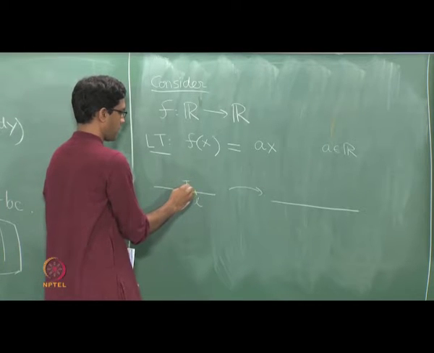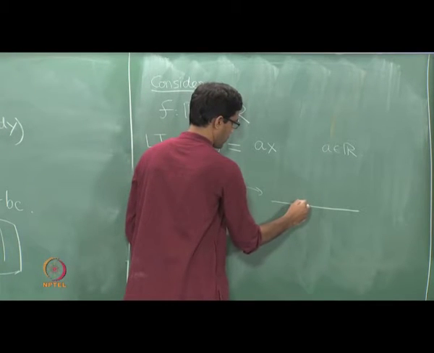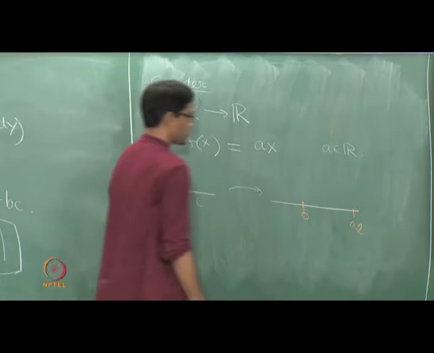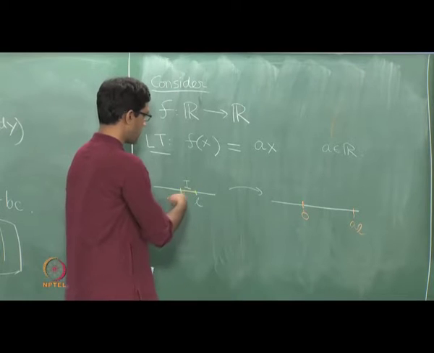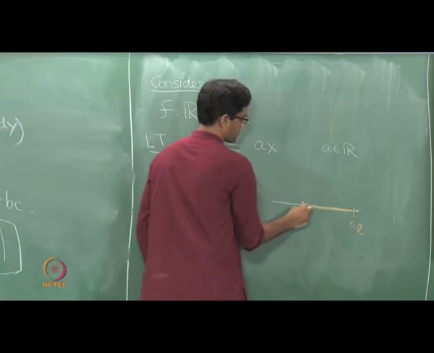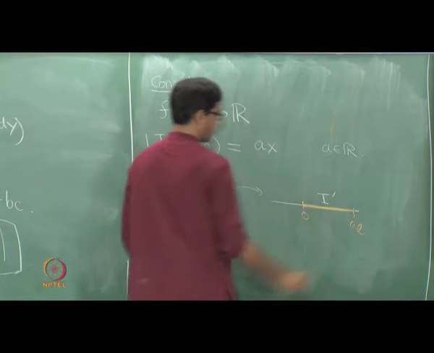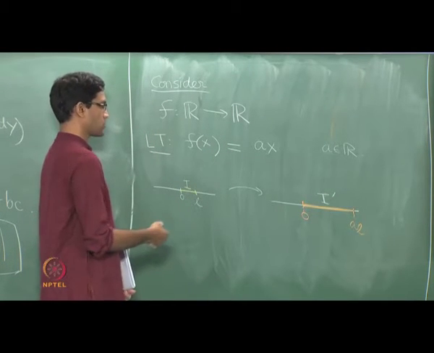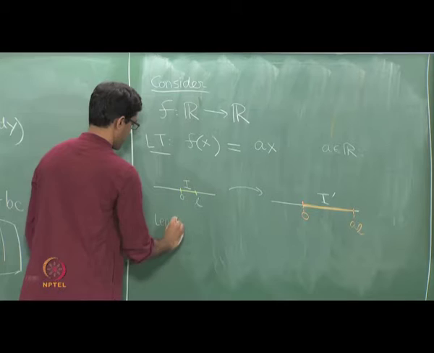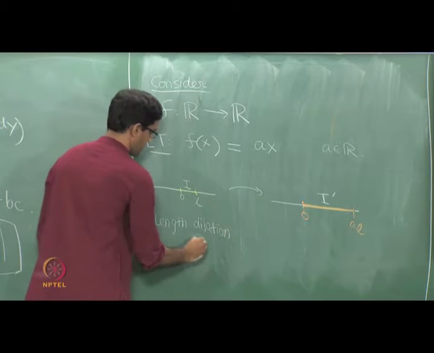Let me call this interval I. I apply my function, f of 0 is 0, and of course by definition f of L is just the point AL. So this interval I, when I apply the function f, just becomes potentially a larger interval. If A is for instance 2, it is an interval of size 2L. So this is my new interval I dash. And now you can ask, what is the length dilation factor in this case?